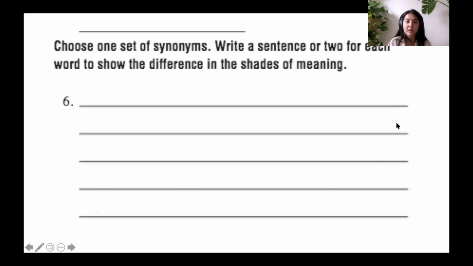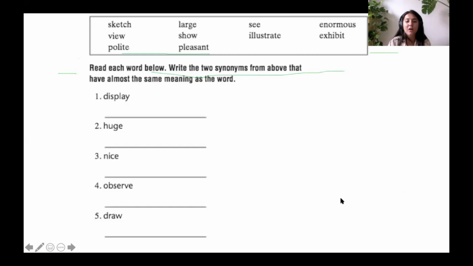For the next question, number 6, choose 1 set of synonyms. Write a sentence or 2 for each word to show the difference in the shades of meaning. So, what you have to do is you decide what set of synonyms you will choose.